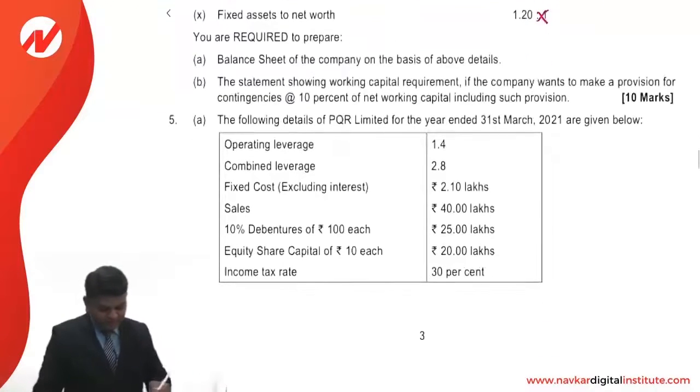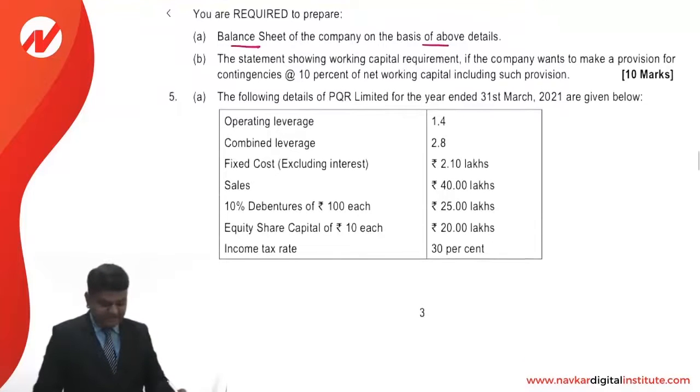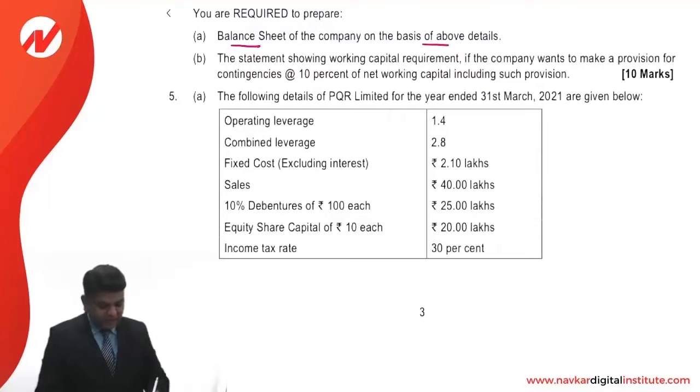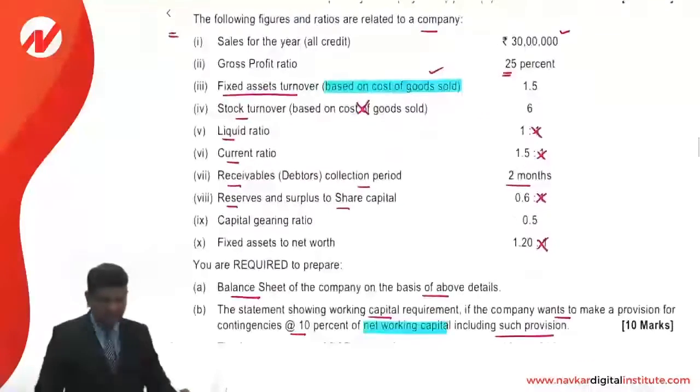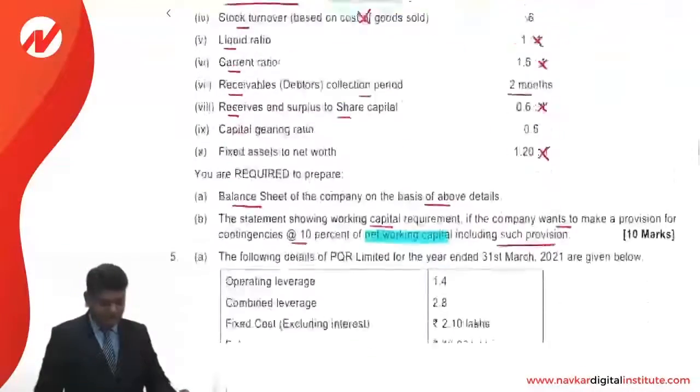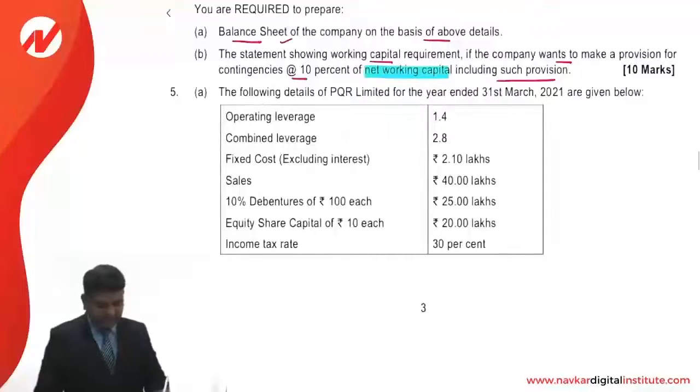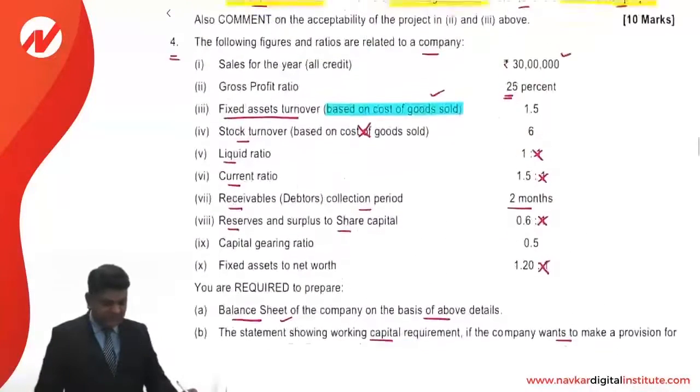You are required to prepare the balance sheet of the company on the basis of the above details, and a statement showing working capital requirement if the company wants to make a provision for contingencies at the rate of 10% of net working capital. Highlight the portion including such provision. So first of all we are required to prepare the balance sheet, and then we are supposed to compute the working capital.